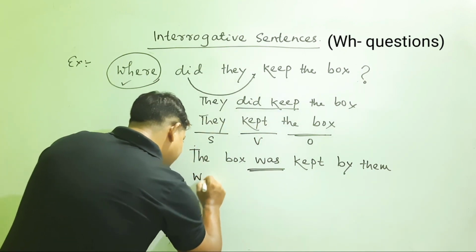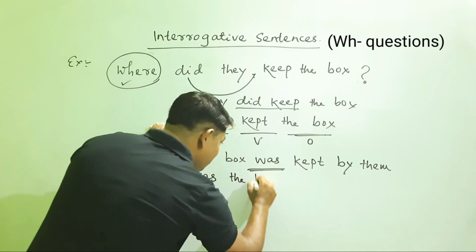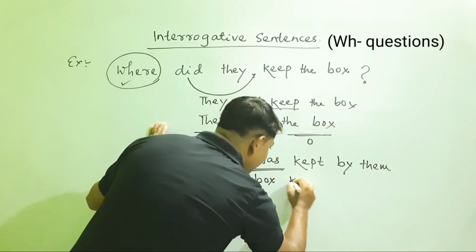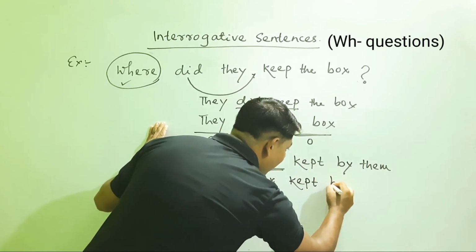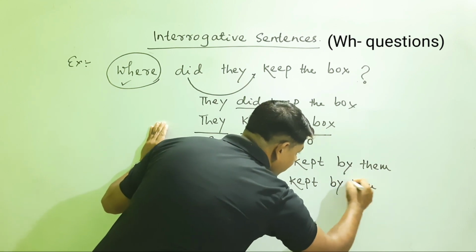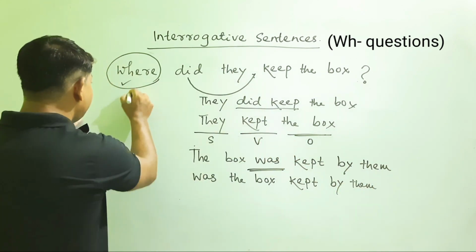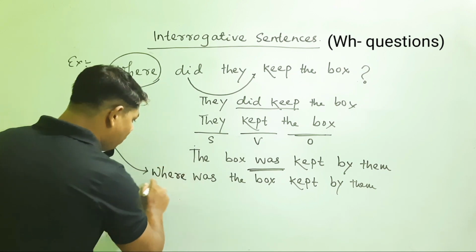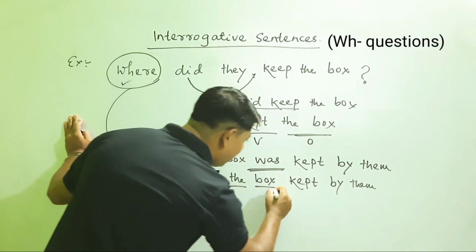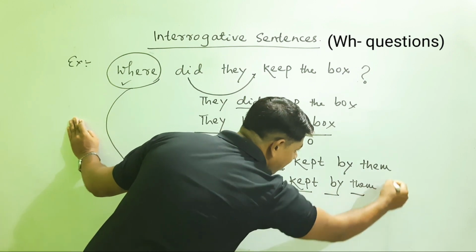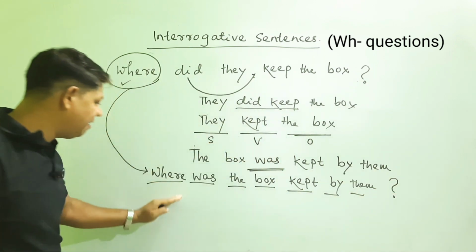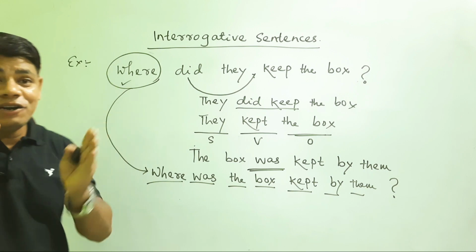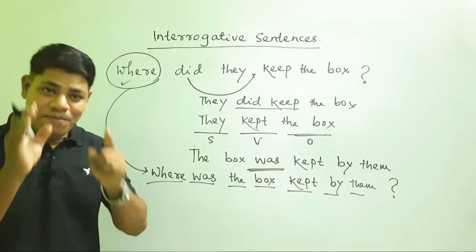Was the box kept by them? And finally you just add "where" here. Where was the box kept by them? Finally put the question mark. This is how the interrogative sentence can be passivized.